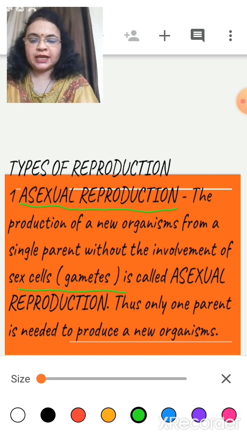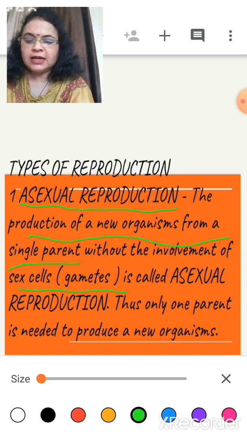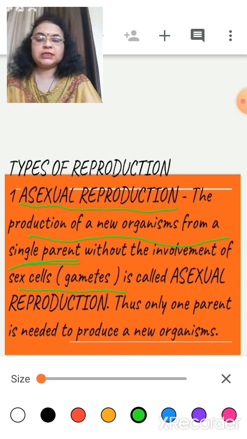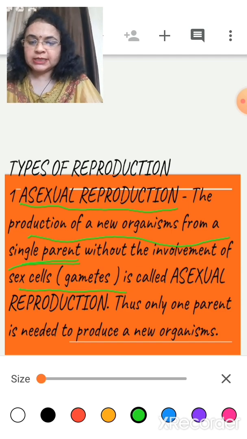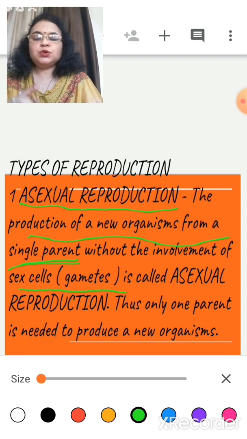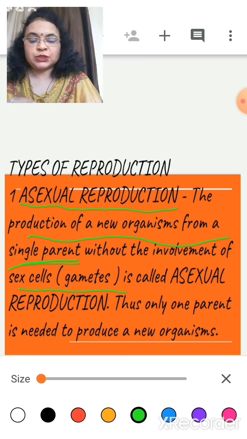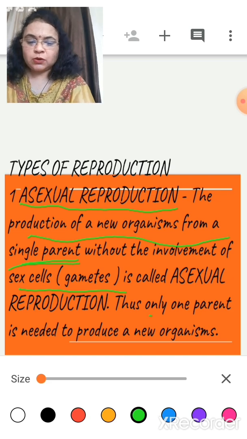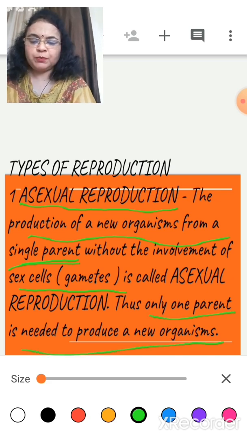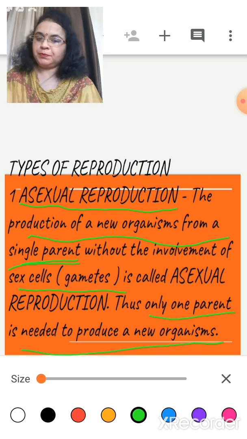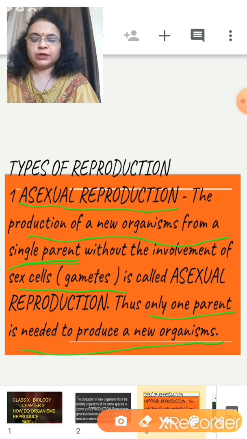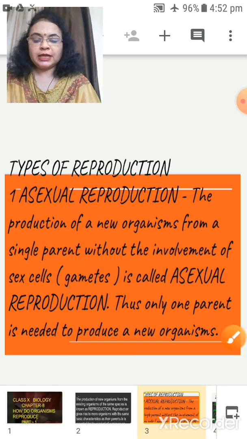Let us come again. The production of a new organism from a single parent. Single parent means one organism will give rise to the new organism. It means no two parents are involved in asexual reproduction. Thus, only one parent is needed to produce a new organism. Okay, children, so this is known as asexual reproduction.